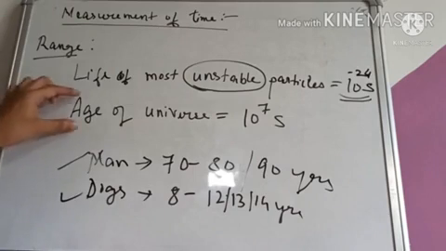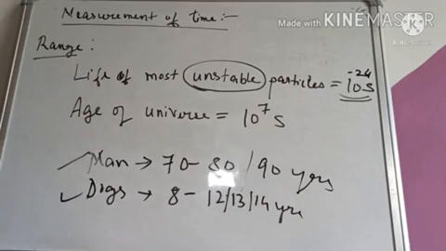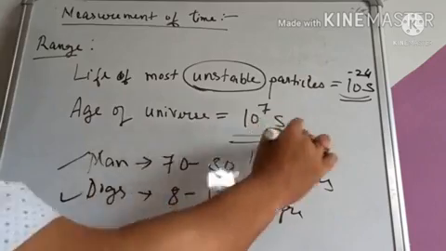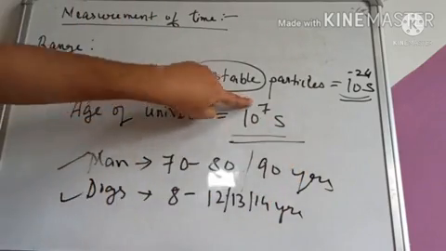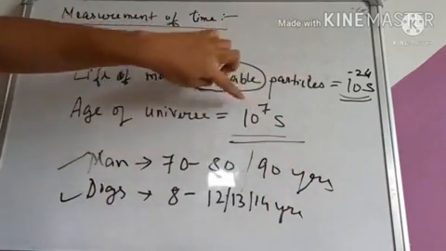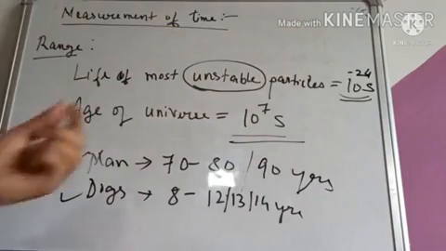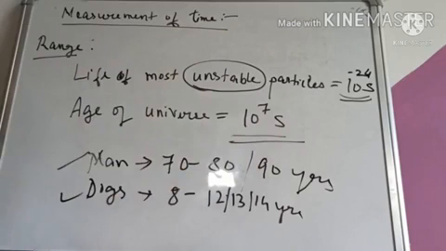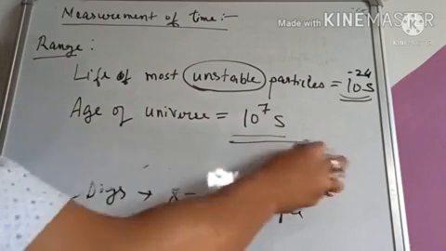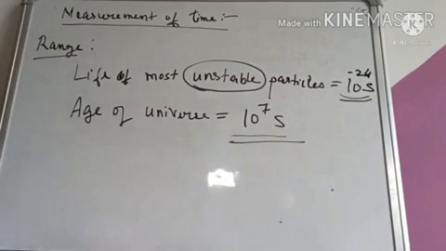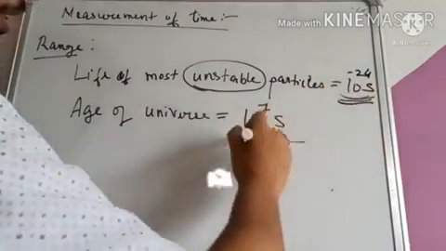Similarly, the age of the universe, how long since the universe was born? The age of the universe is about 10 to the power 7 seconds plus. So this is a very high value, very large value. And the measurement of time lies between these two values.